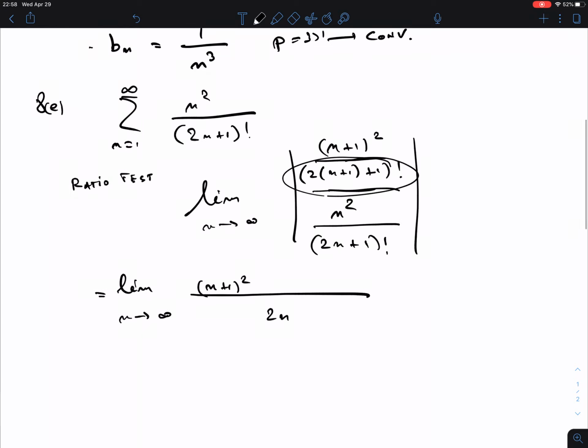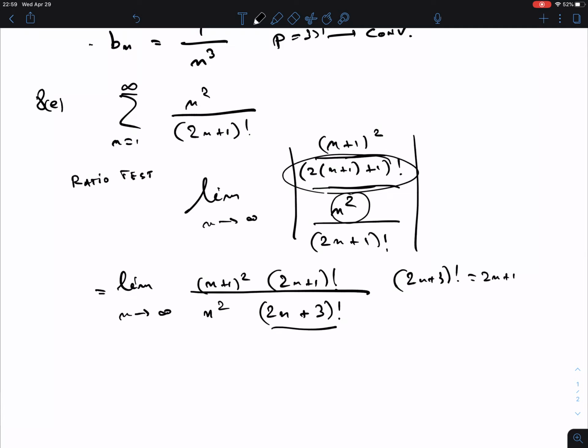That's 2n plus 2 plus 1, so (2n plus 3) factorial. Okay? This n squared will go in the bottom here, and this is in the bottom of the bottom, so after flipping it over, reciprocal, it goes in the top. There are two different things we do. The factorials, we know we can rewrite the biggest in terms of the smallest. This is the biggest in terms of the smallest, so (2n plus 3) factorial is (2n plus 1) factorial times something.